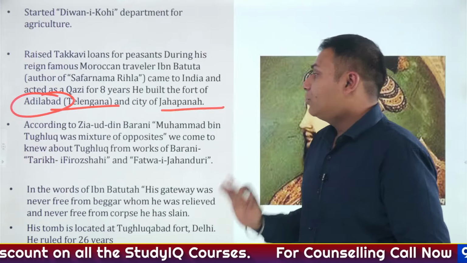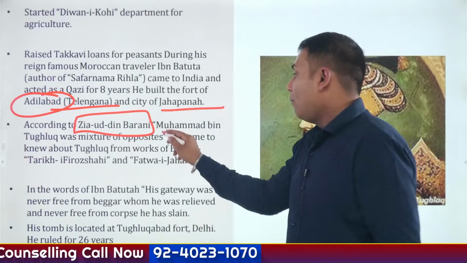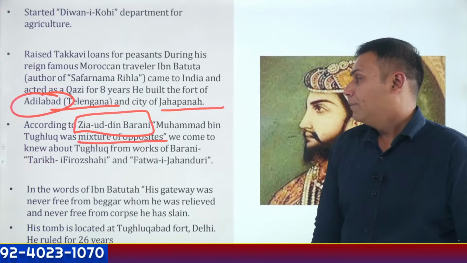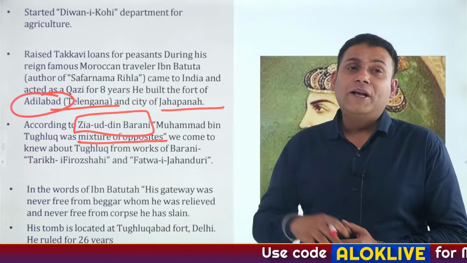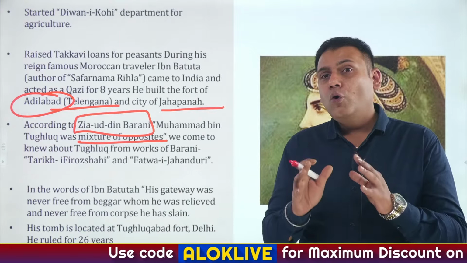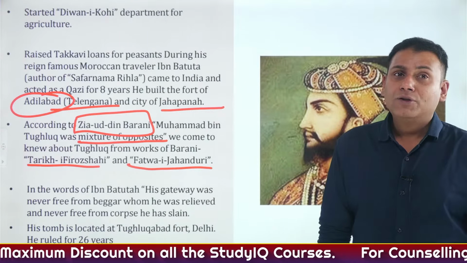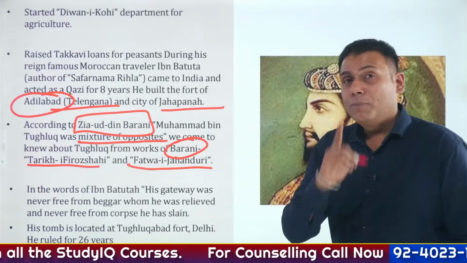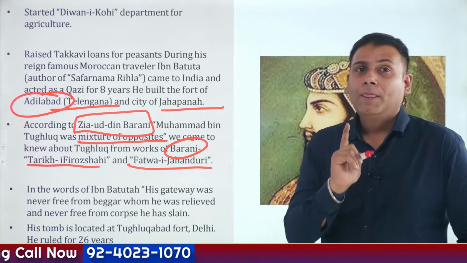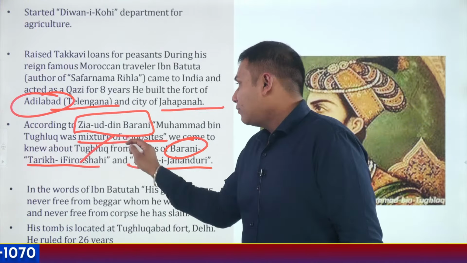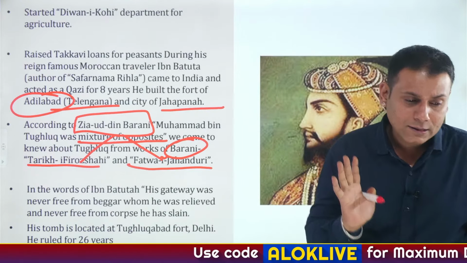Then, there was a historian whose name was Ziauddin Barani. He had called Muhammad bin Tughlaq a mixture of opposites. Correct? So, how do we come to know about the works and expeditions of Muhammad bin Tughlaq? Through 2 important books, Tarikh-e Firoz Shahi and Fatwa-e-Jahandari, written by Ziauddin Barani. So please remember the literature part as well, because it is also very important from the exam perspective. Both these books were written by whom? Ziauddin Barani. Is that clear, everyone?